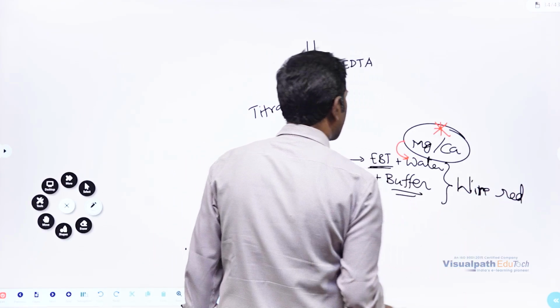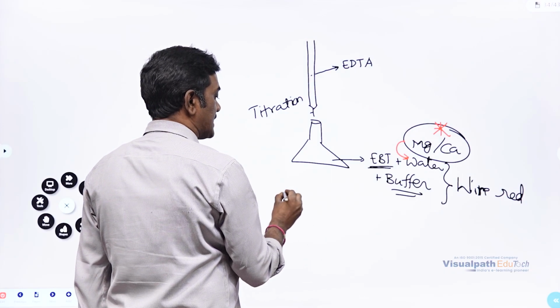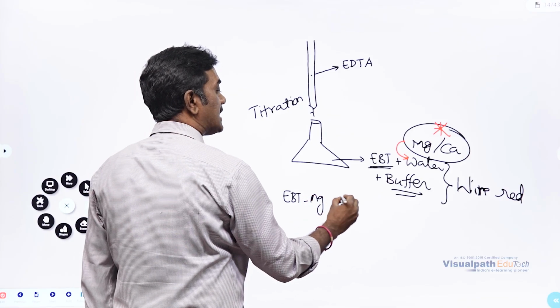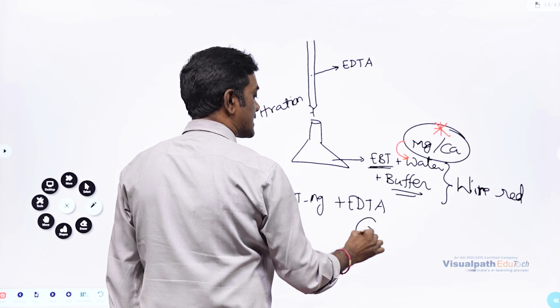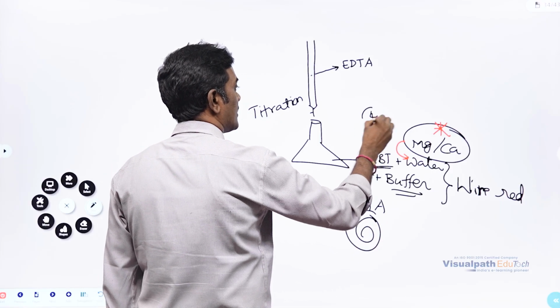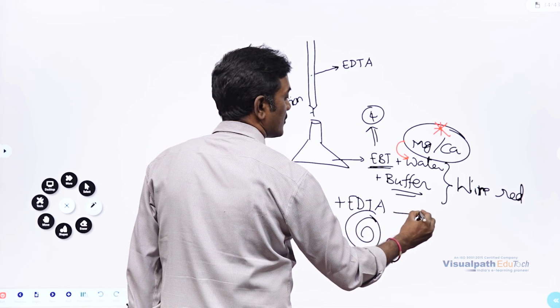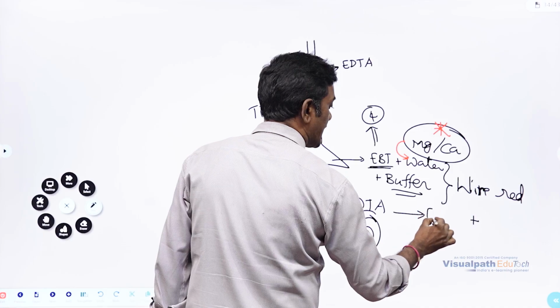This wine red color, while doing titration with EDTA, what happens? This EBT formed a complex with magnesium ion. EDTA will have 6 chelating sites. How many? 6 chelating sites. Whereas EBT will have 4 chelating sites. So EBT will be pushed by EDTA, and then this magnesium ion will be taken by EDTA.